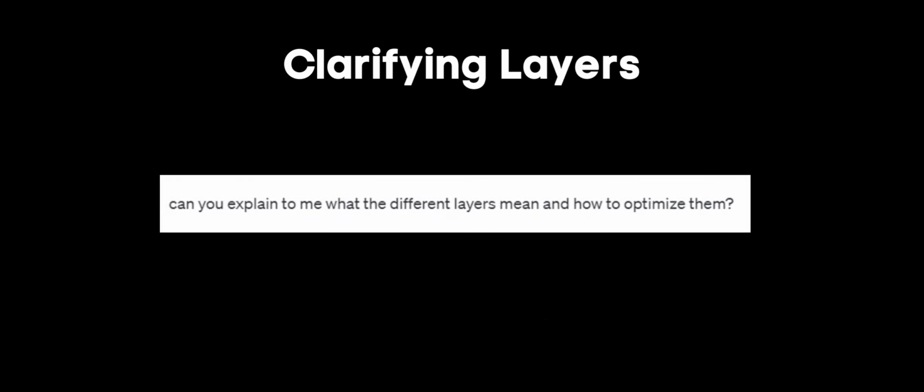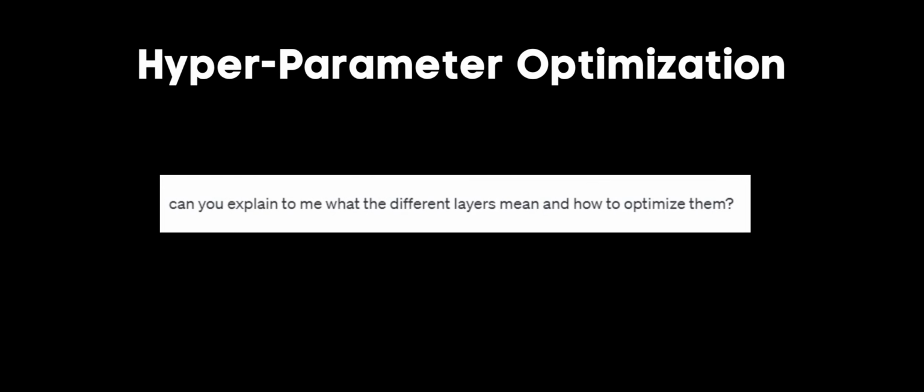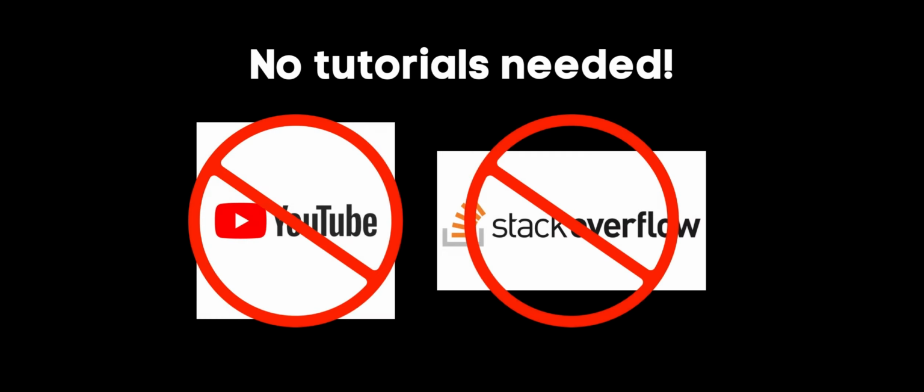Initially, I asked ChatGPT to explain the different layers included in the neural network and how to optimize them myself. The answer implied that trial and error was needed, and I did not have time to go through all of that. Therefore, I asked ChatGPT to help me change the code so that I could automatically try different layer feature combinations. ChatGPT called this process hyperparameter optimization. The code required changes from there that I was able to guide myself through without turning to Stack Overflow or a YouTube tutorial even once.